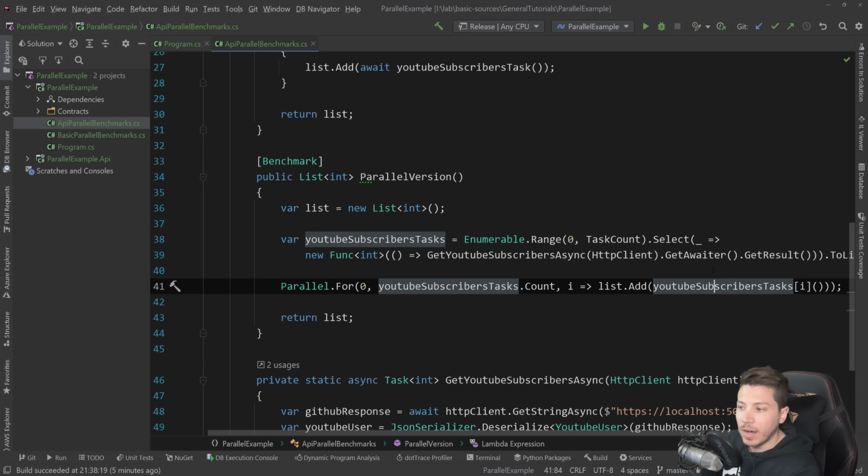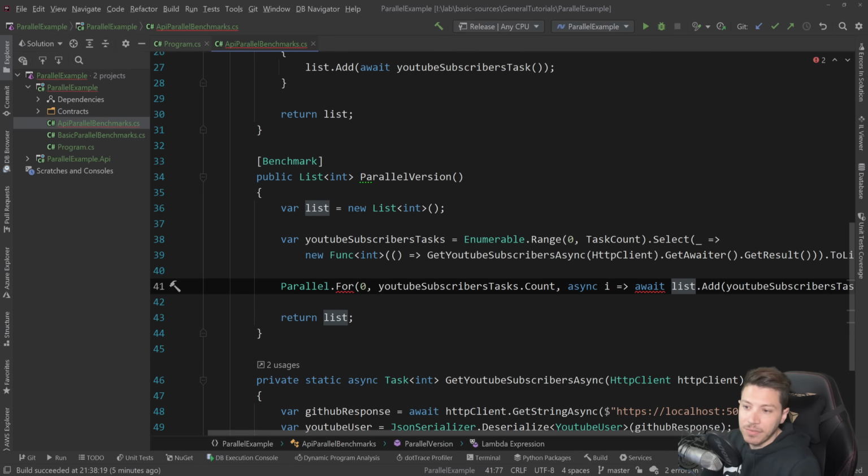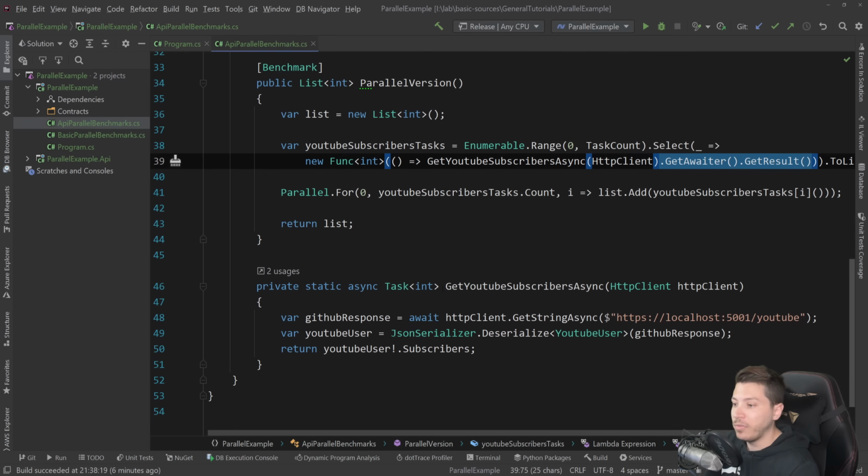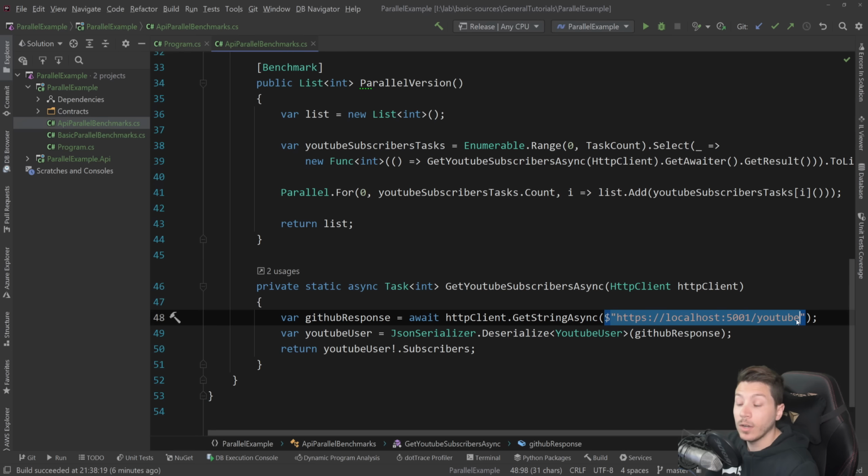Now, the Parallel class and its methods are not asynchronous, so you can't just do async here and await here. Technically, if this is an awaitable thing, it will compile, but it's actually an async void, which is basically an event if you do that. So it won't actually wait for the thing to run. Don't do that. Parallel.For or ForEach do not support asynchronous programming. So I have to do GetAwaiter().GetResult() to synchronize the operation. That being said, given the fact that it's parallel, we want to see how it will perform. And what this is doing is calling an API running locally on my PC right now.